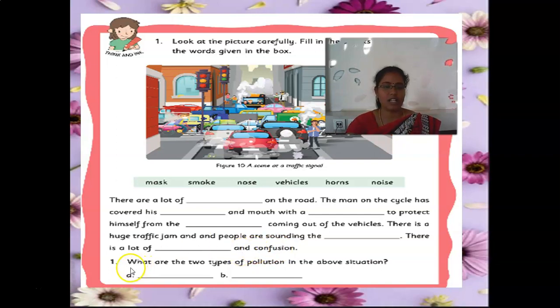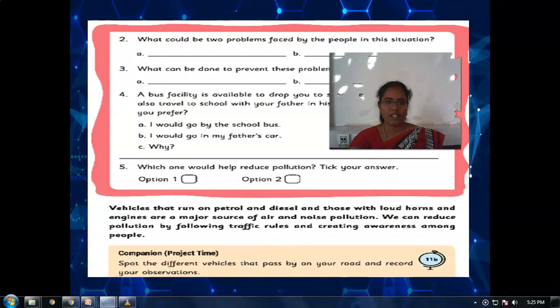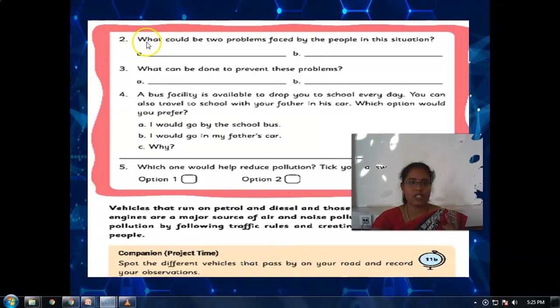Yes, very good. See here, the first question is, what are the two types of pollution in the above situation? See this situation and tell what are the two types of pollution these vehicles are making. That you need to write here. Okay, my dear children? Yes. And the second question is, what could be two problems faced by the people in this situation? In this situation, what are the two problems that the people are facing? That you need to write here. Okay, my dear children? Yes.